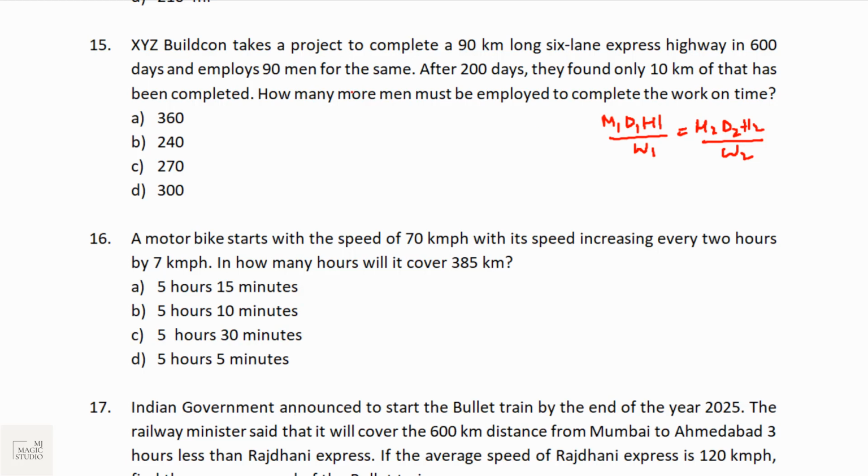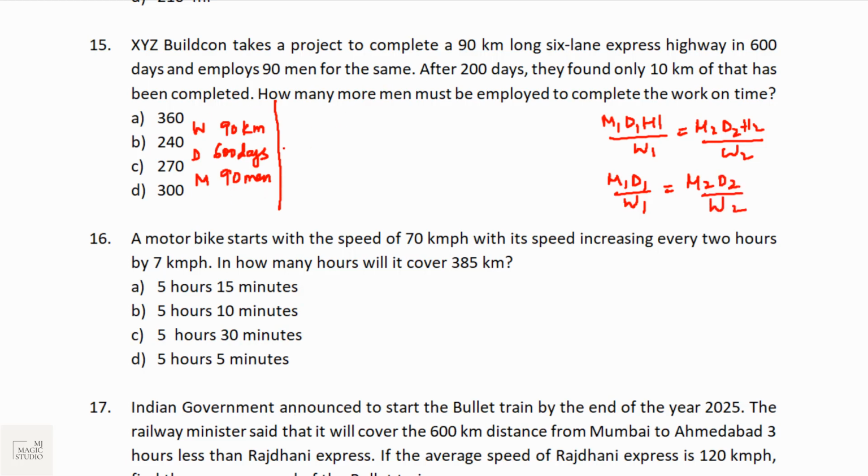A company takes up a project to complete a 90-kilometer long 6-lane express highway in 600 days and employs 90 men for the same. So this is our work, this is days, and this is M. So H would be taken as 1 in this formula. We would be using M1 D1 by W1 equals M2 D2 by W2.